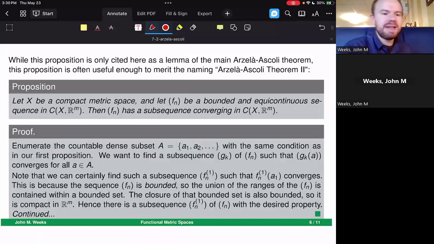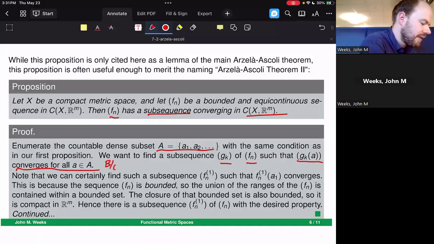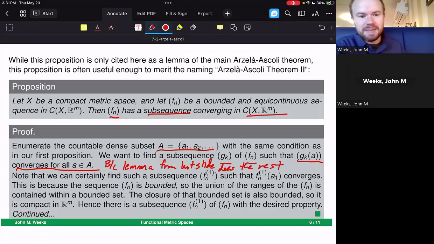So if we have this bounded equicontinuous sequence, then f sub n has a subsequence converging inside of the continuous functions. So first, let's go ahead and enumerate that countable dense subset here. So we've got A looks like this. With the same condition, we would like to find a subsequence, and I'll call it g sub k, of this sequence f sub n such that g sub k of a converges for all a inside of A. And that's because the lemma from last slide does the rest. So that's why we have that as a particular goal.